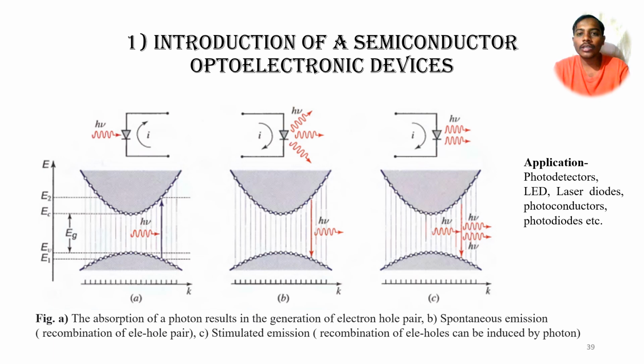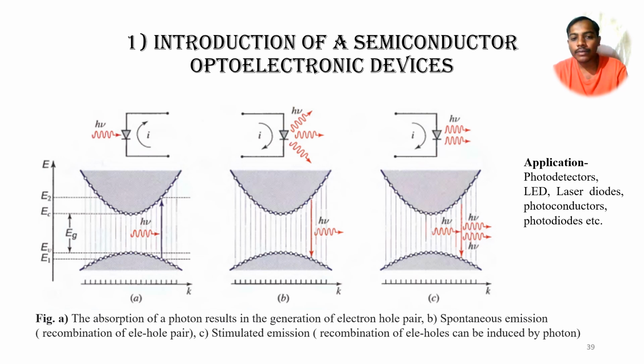Before going towards optoelectronic devices, some concepts are very important to understand. Those concepts are absorption, spontaneous emission and stimulated emission. Figure A shows the absorption phenomenon. When light comes from an external source, the atoms from the lower energy level absorb that energy and shift to the higher energy level. In spontaneous emission, the atoms from the higher energy level automatically fall down to the lower energy level, and at that time they emit a photon.